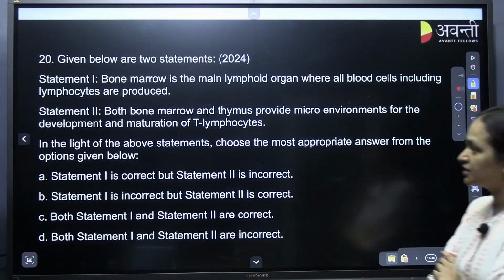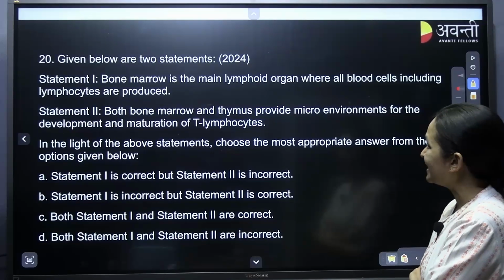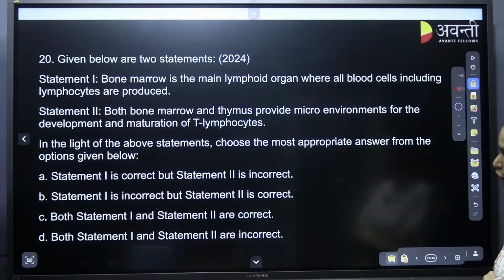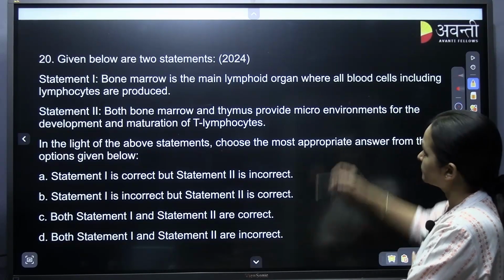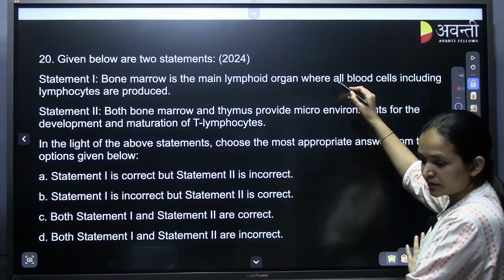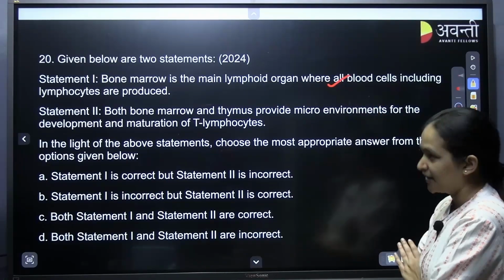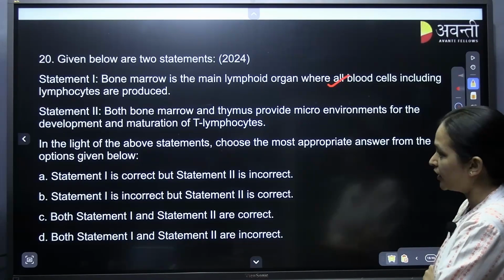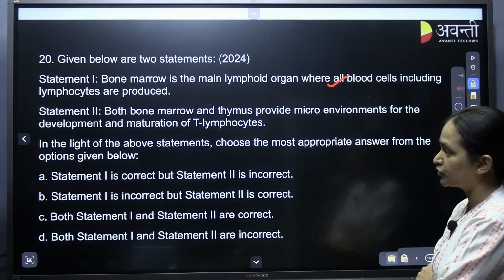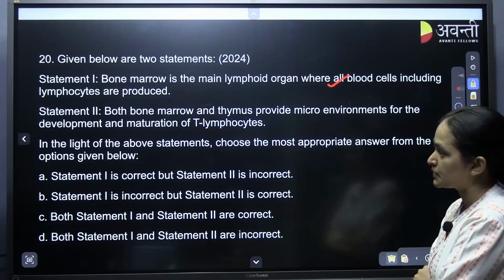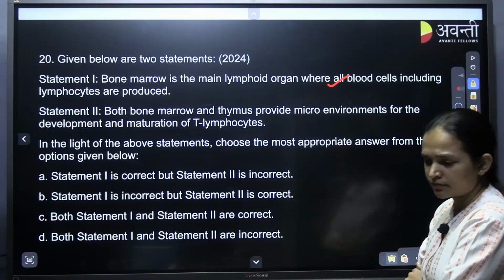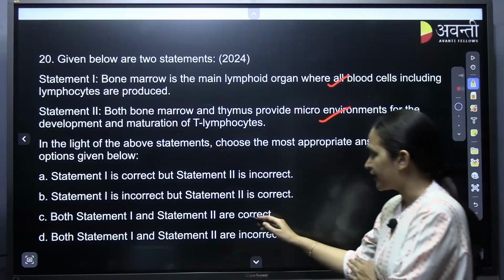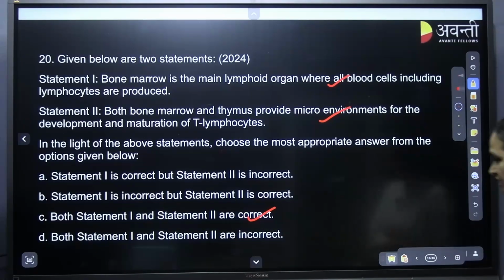So, given below are two statements. Statement 1 is bone marrow is the main lymphoid organ where all blood cells including lymphocytes are produced. Is it true? Yes. Statement 2, both bone marrow and thymus produce microenvironment for the development and maturation of T lymphocytes. Yes, true. So, which means both statement 1 and 2 are correct. C is the correct answer.